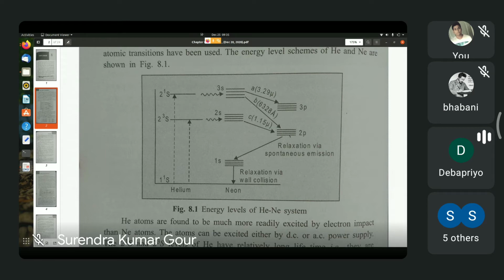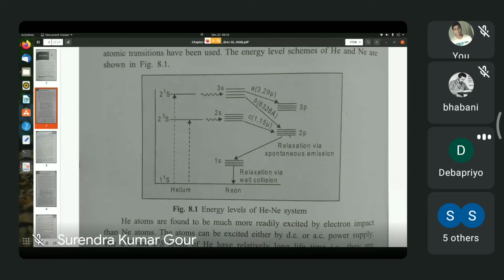The mean life of the 3s or the 2s level is around 100 nanoseconds. Well, actually, as we shall see later, this mean life is around 700 nanoseconds, but that is a different thing.